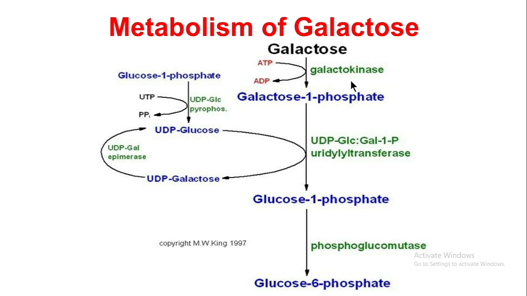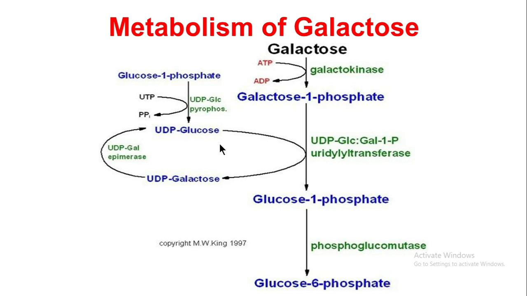In the second step, galactose 1-phosphate acquires the uridyl group from uridine diphosphate, an intermediate in the synthesis of glycosidic linkage in glycogenesis.